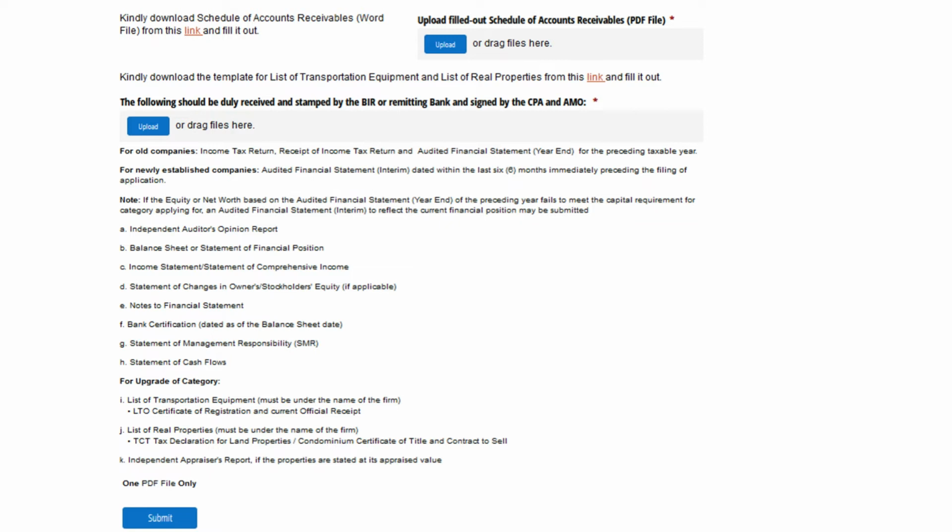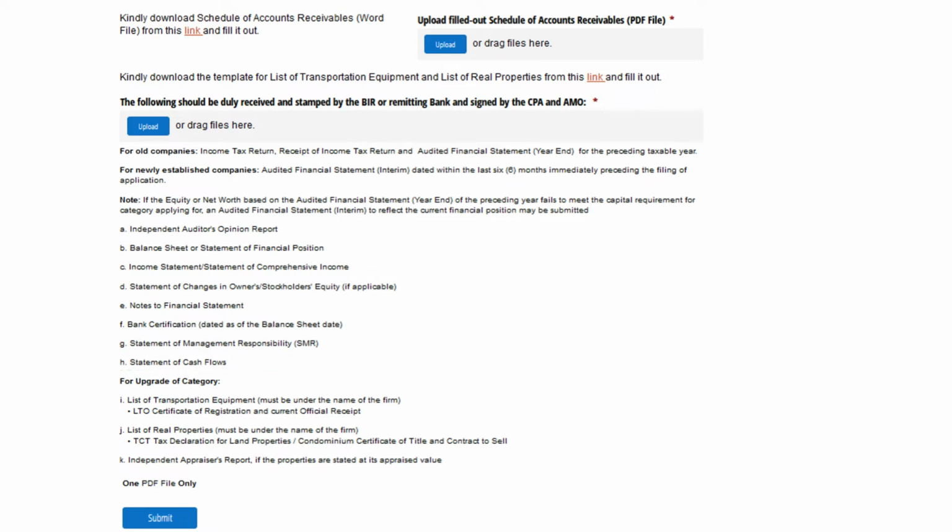Independent auditor's opinion report, balance sheet or statement of financial position, income statement, statement of comprehensive income, statement of changes in owner's equity, statement of stockholders' equity if applicable, notes of financial statement, bank certification, statement of management responsibility, SMR, statement of cash flows.